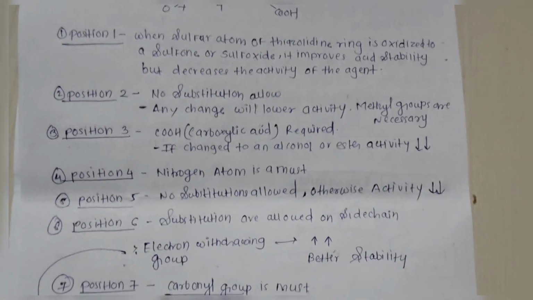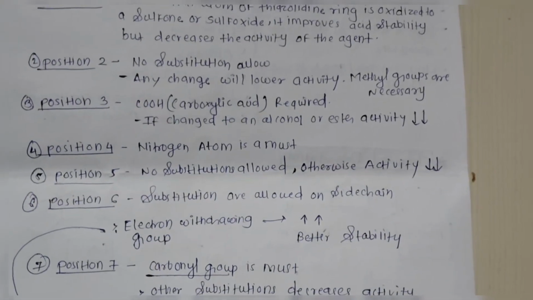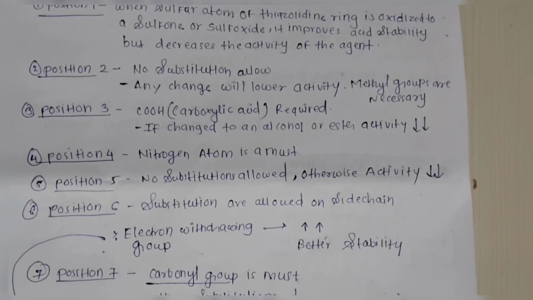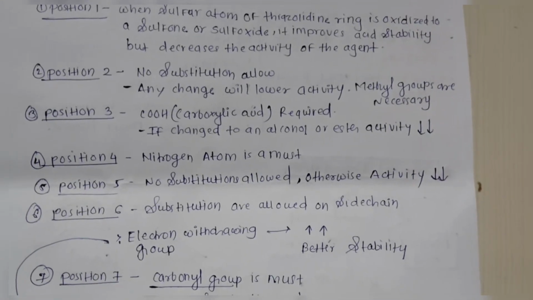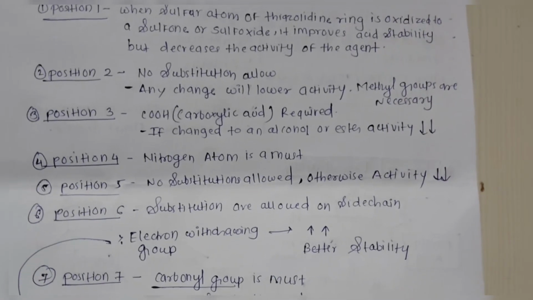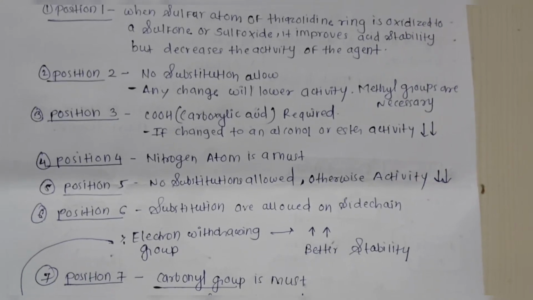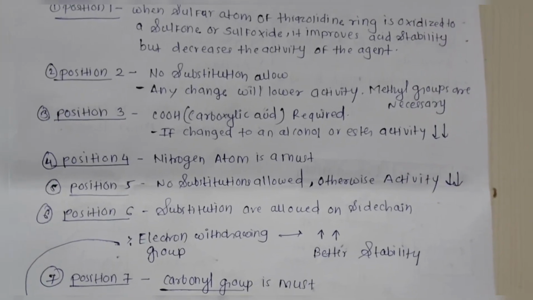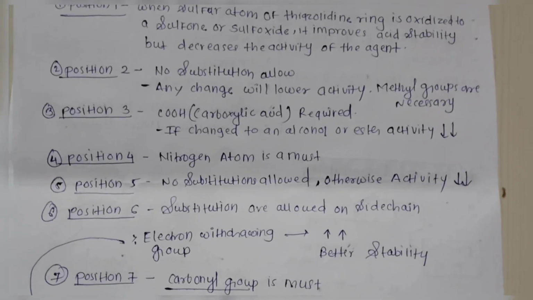On position number 3, when a carboxylic group is replaced by any other group, the activity decreases. It means a carboxylic acid is required to show antibiotic activity.